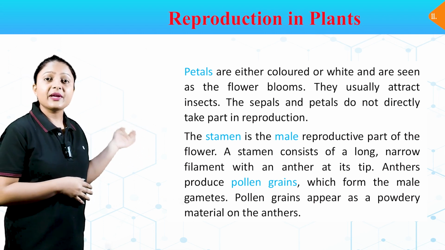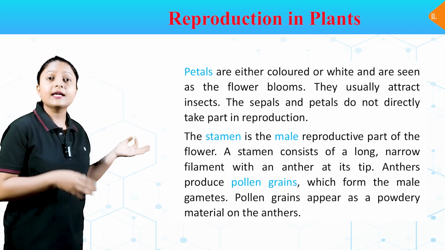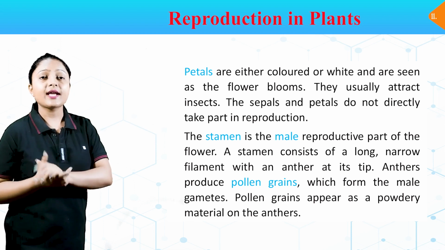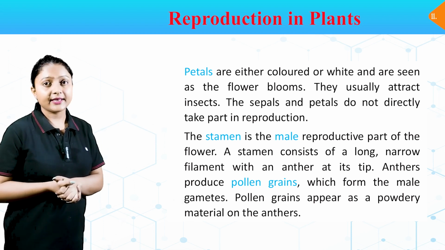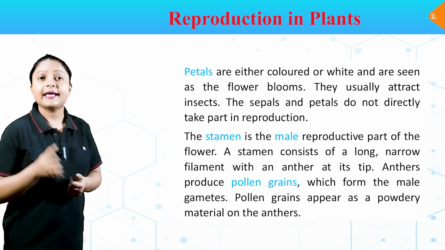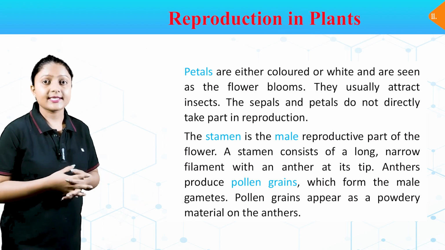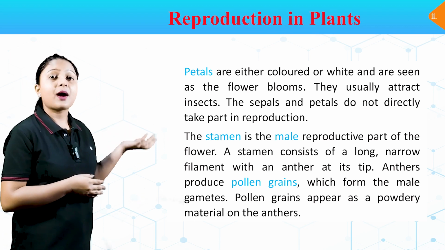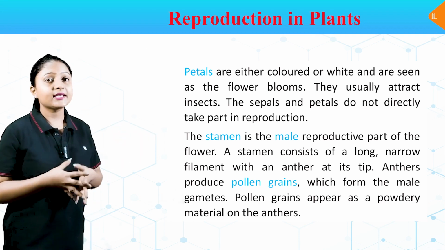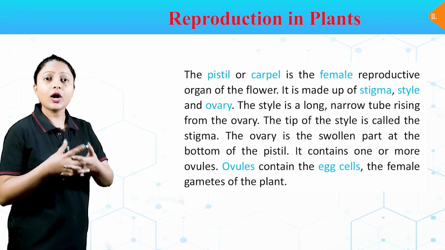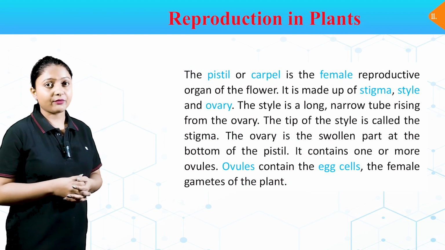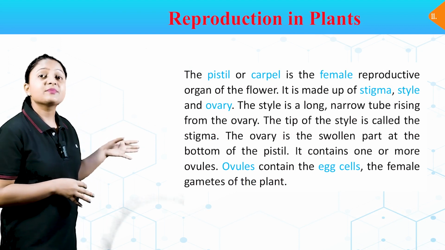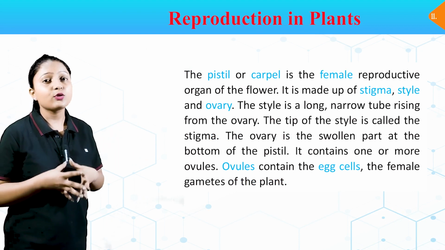The stamen is the male reproductive part of the flower. The stamen consists of a long narrow filament with an anther at its tip. Anthers produce pollen grains, which form the male gametes. Pollen grains appear as powdery material on the anthers. The pistil or carpel is the female reproductive organ of the flower. It is made up of stigma, style, and ovary.